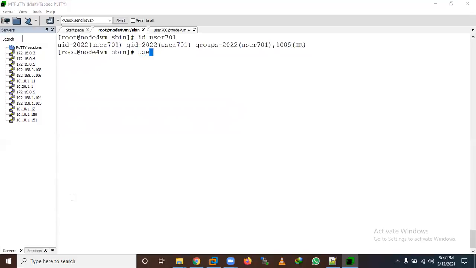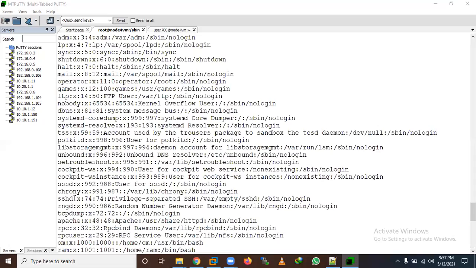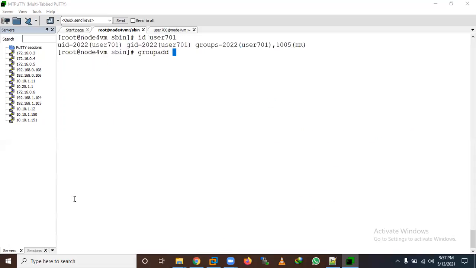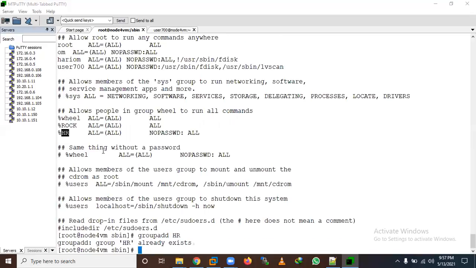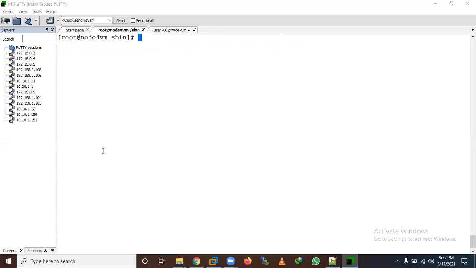Let me use groupadd. Sorry, let me check first, in /etc/sudoers, we have given the group name HR. Let me create the group HR with groupadd. It already exists. Let me check user 701 with id.